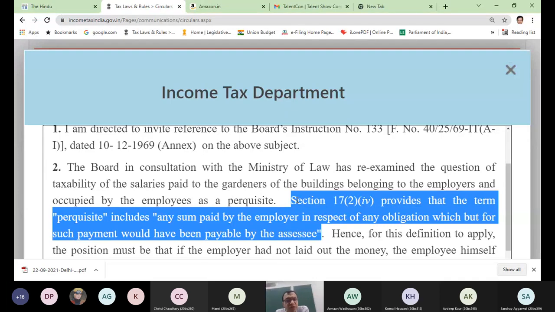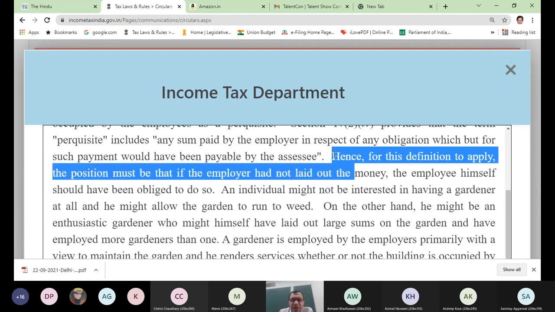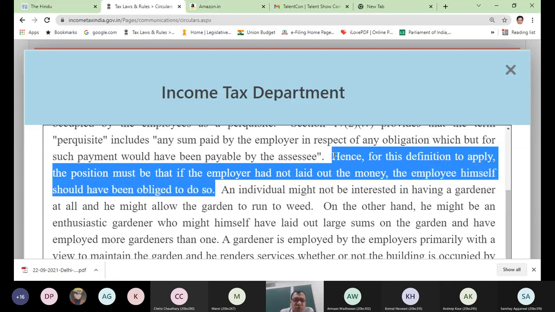So this is how the circular comes. They give the reason also that on what basis they are giving this ruling, this decision. This is what the board has said. Hence, for this definition to apply, now which definition is this? Employee obligation met by employer. For this definition to apply, the position must be that if the employer had not laid out the money, what is the meaning of this point? Had the employer not paid the money, the employee himself should have been obliged to do so. It would have been the employee's obligation to do so.